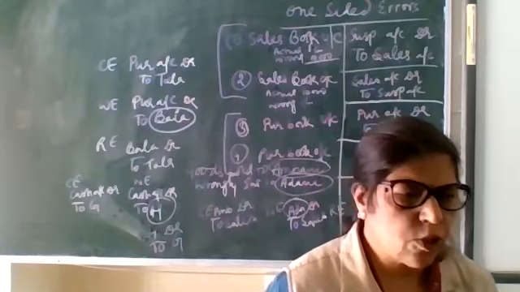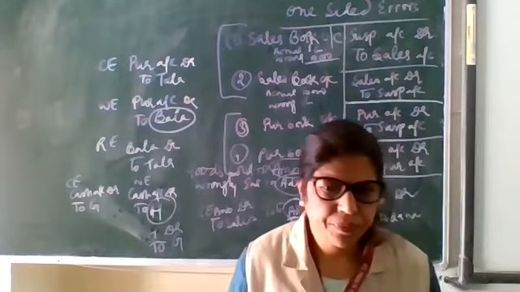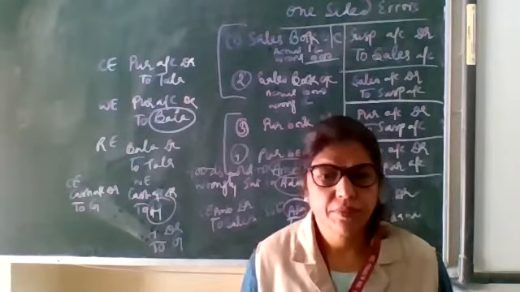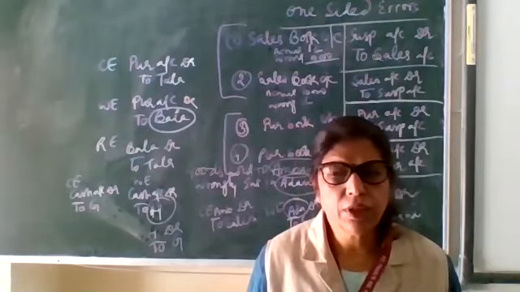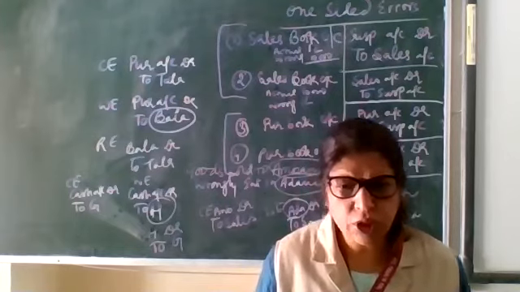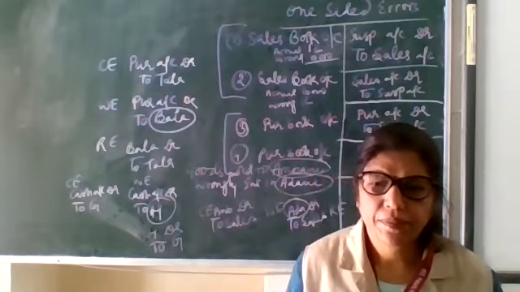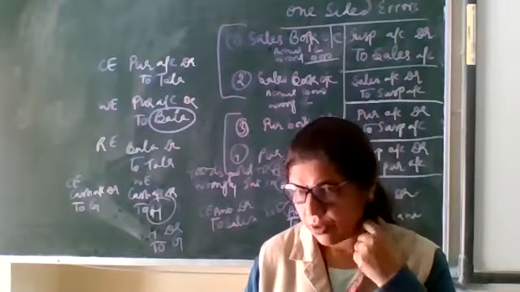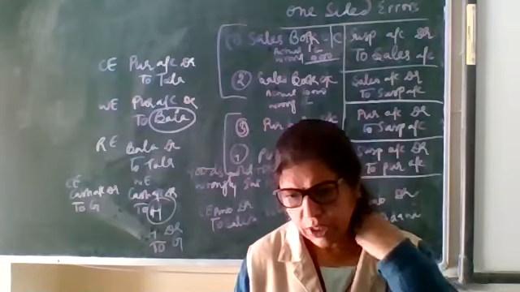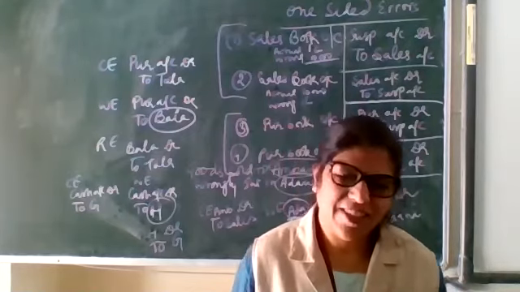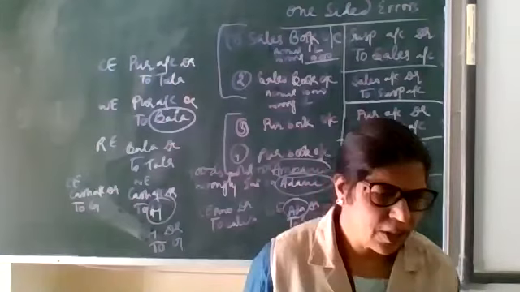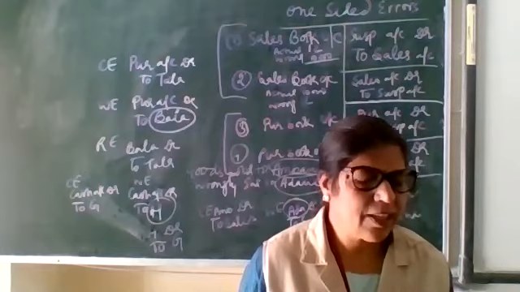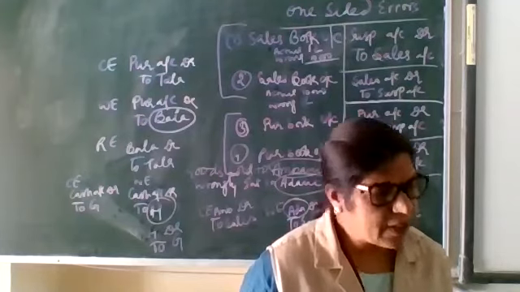Traveling expenses paid not posted in traveling expenses account. Which type of error? One-sided. Very good answer. Correct. One-sided because there is an error in only one account, that is traveling expenses.